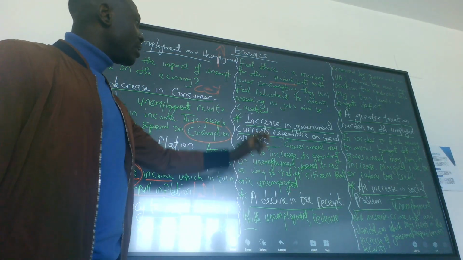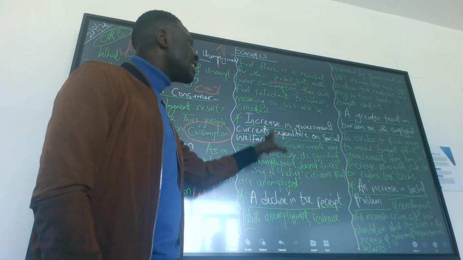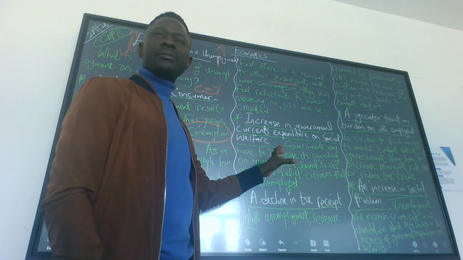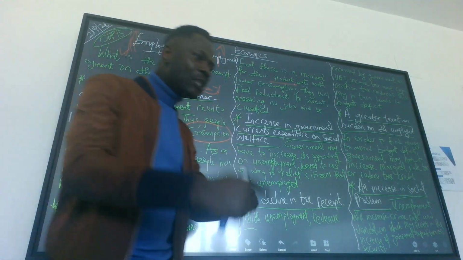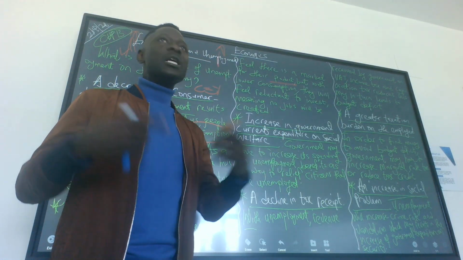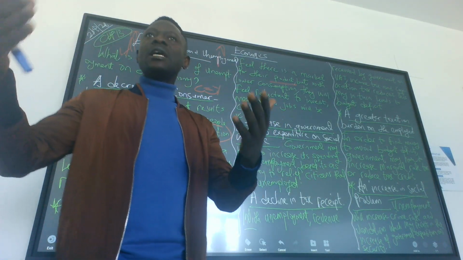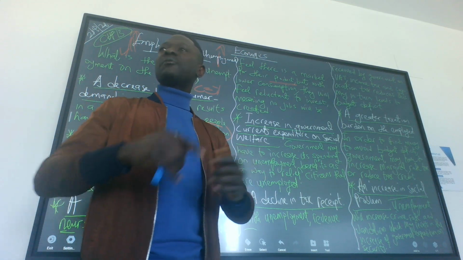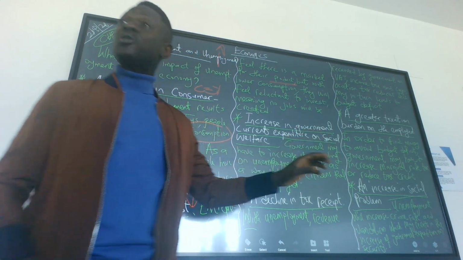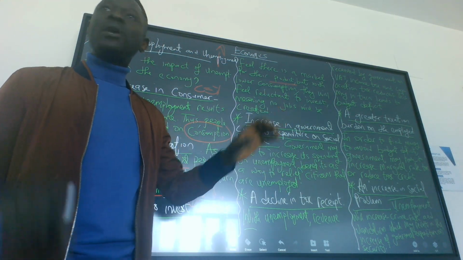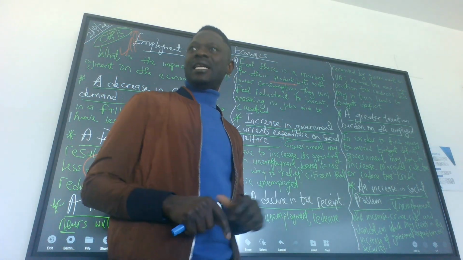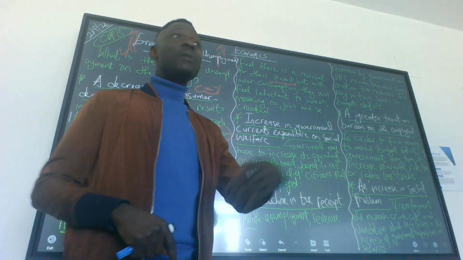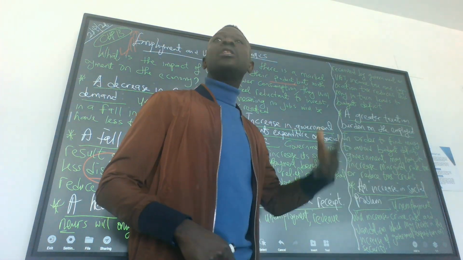The next one, increase in government current expenditure on welfare. Current expenditure means the day-to-day expenses of government, expenses where nothing is being returned in terms of production. Because people do not have jobs, government has to make sure it is able to balance their life or welfare. So government has to spend more on unemployment benefits.